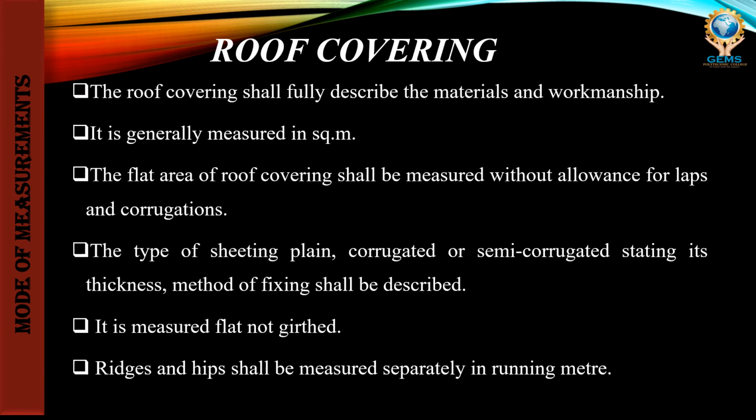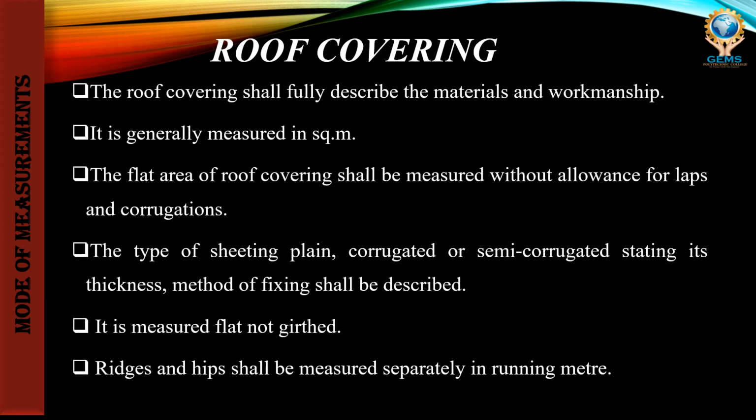Then roof covering. We have many types of roof covering. The roof covering shall fully describe the material and workmanship. It will be measured in square meter. Then the type of sheeting, plain, corrugated, semi-corrugated. Corrugated sheet means it will have some bends. Semi-corrugated, stating its thickness, and method of fixing shall be described. It will be measured flat.